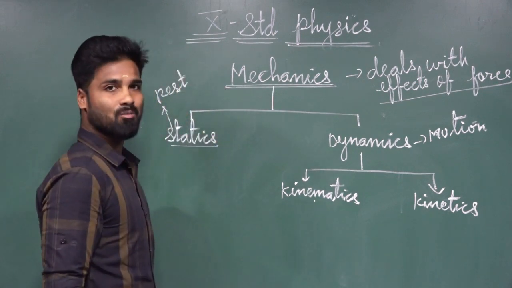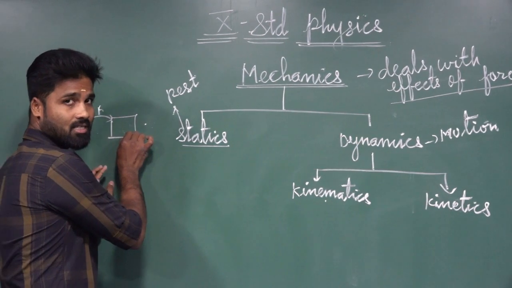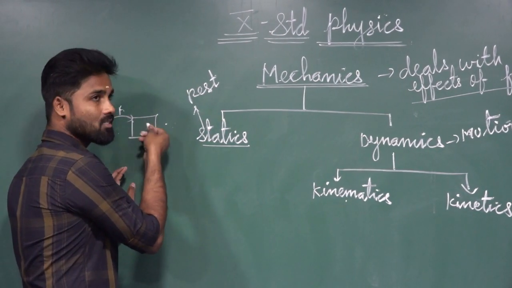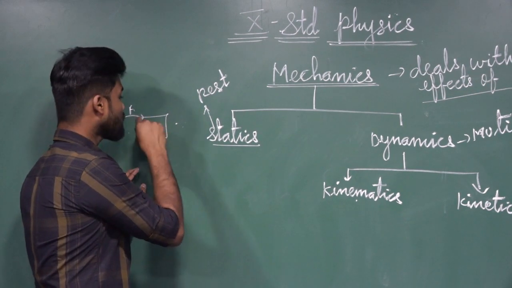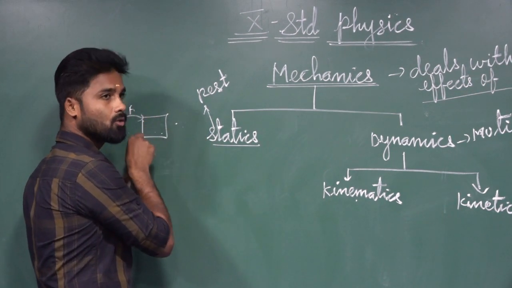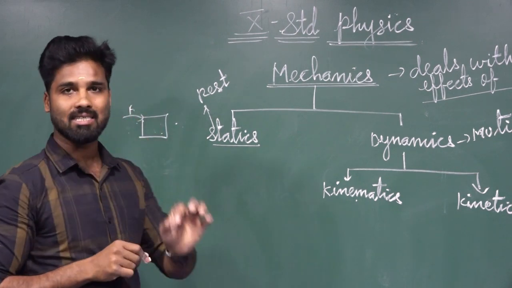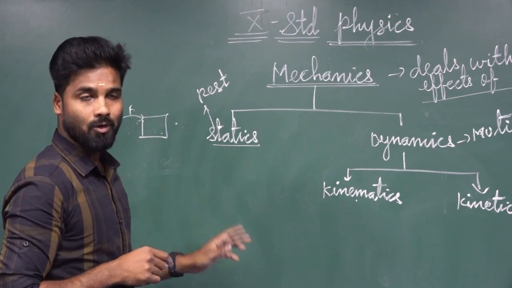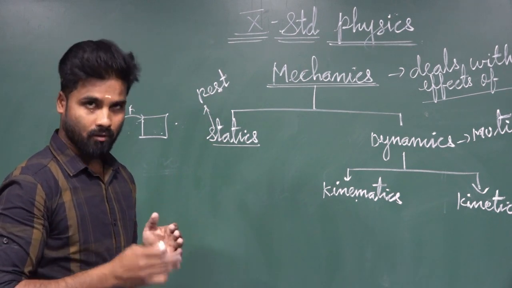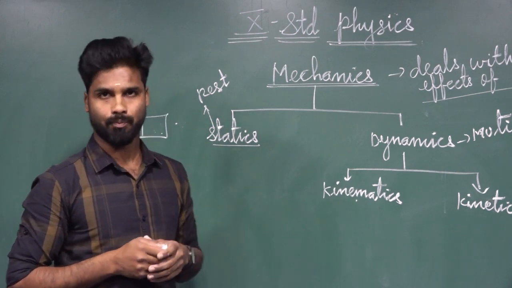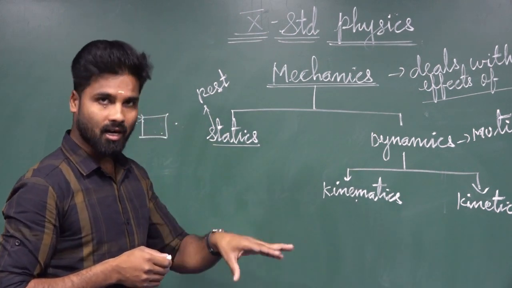So, what is the cause of motion here? We have already discussed it. If an object is in the rest state and you want to make this object undergo motion, what should we do here? We should apply force. So force is, yes students, the cause of motion. Force causes that object to move. So force is the cause of motion.